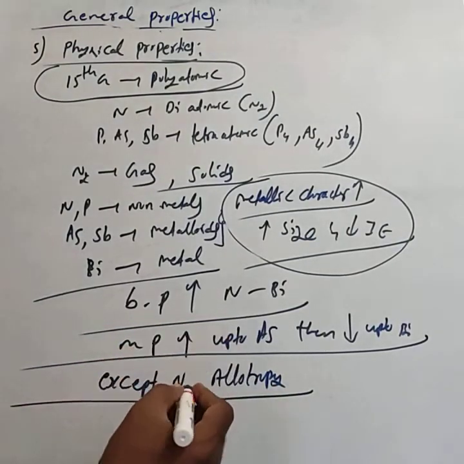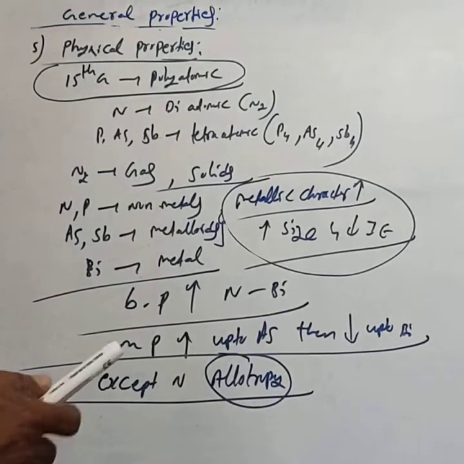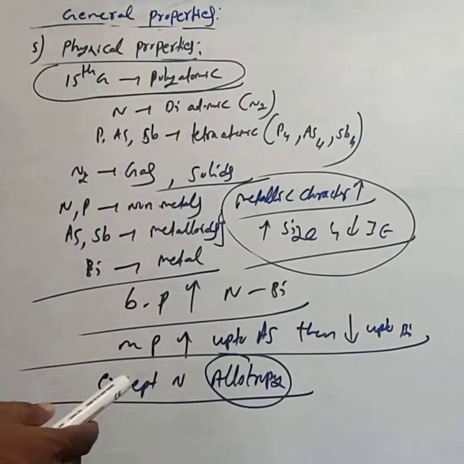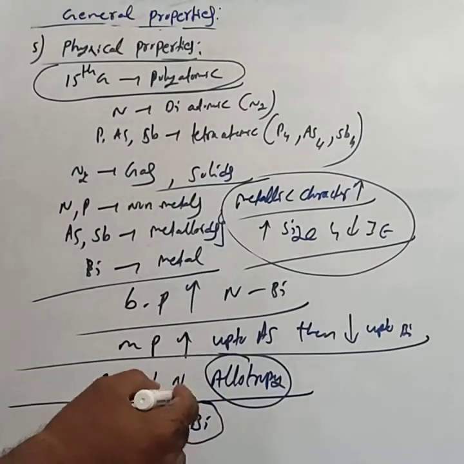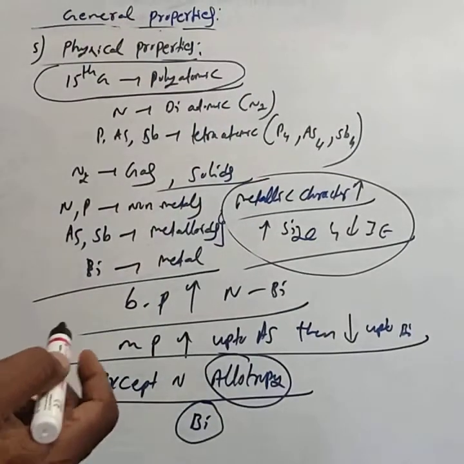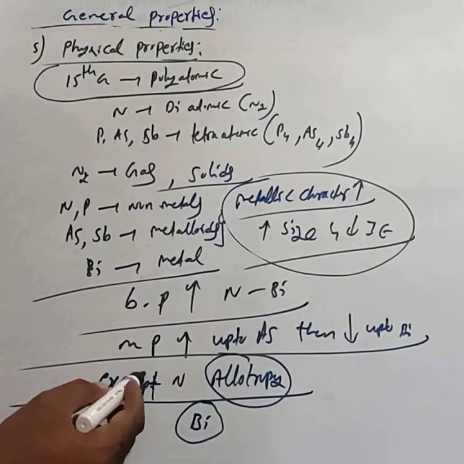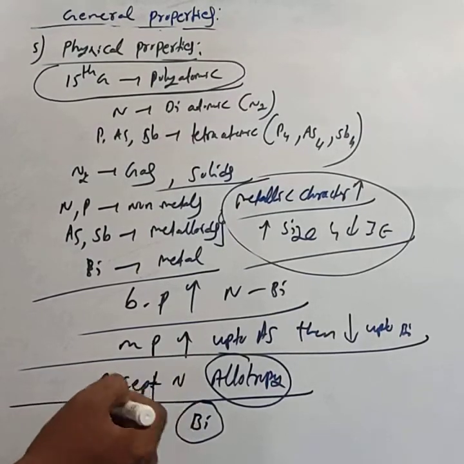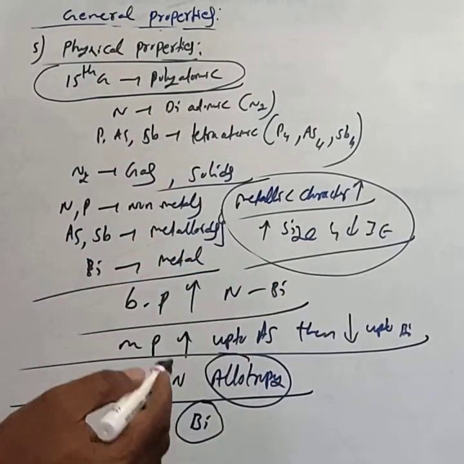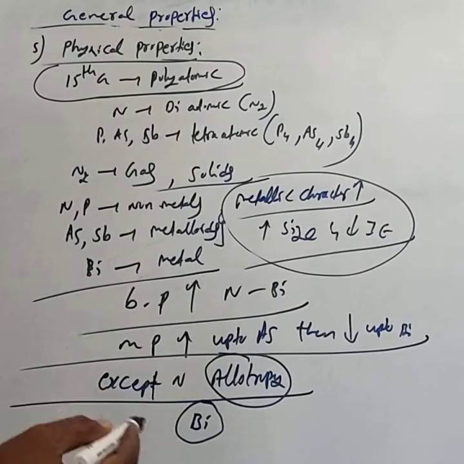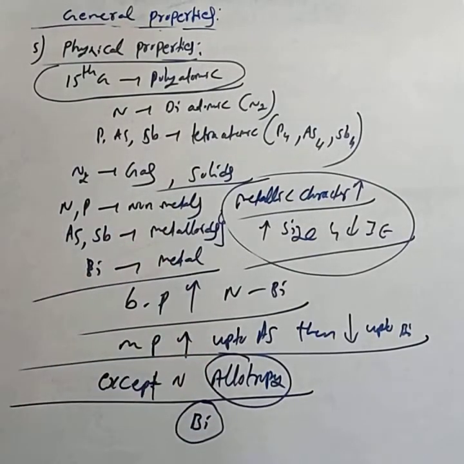Except nitrogen, other elements show allotropy. But in competitive books, they say except bismuth, nitrogen also shows allotropy. According to the NCERT textbook, nitrogen does not show allotropy. Except nitrogen, other elements show allotropic nature. But if you observe the competitive books, even nitrogen shows allotropy, but bismuth does not.